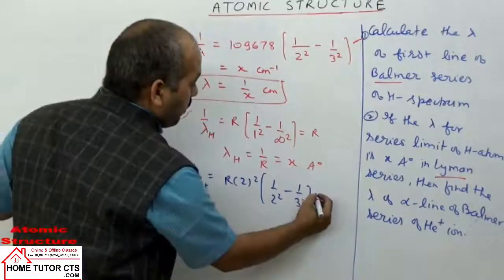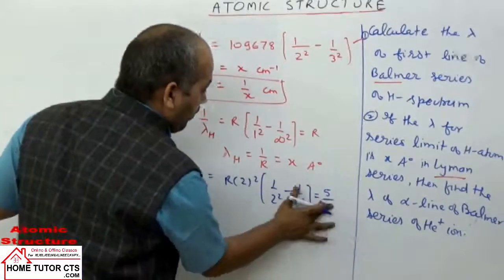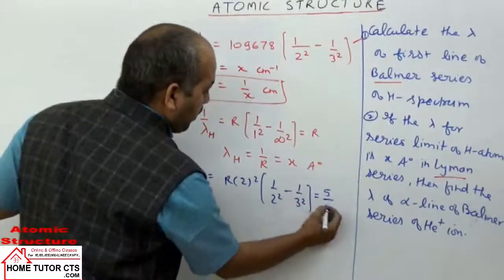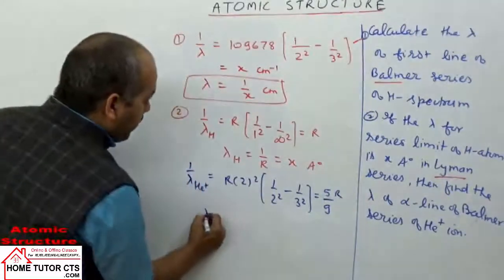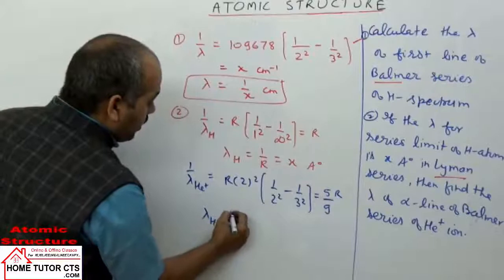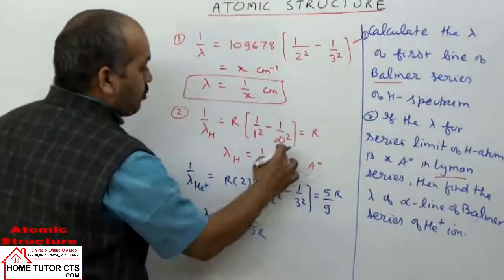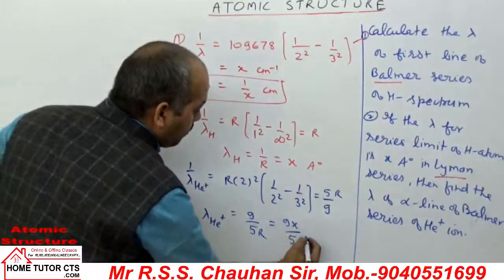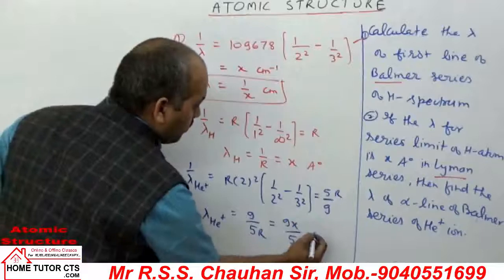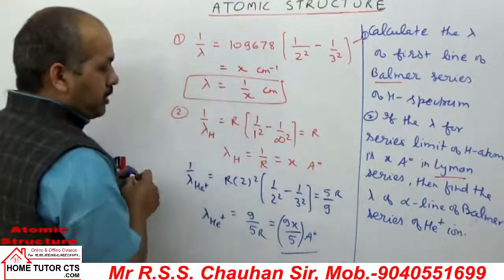That comes to 5 by 36 times 4, which is 5 by 9 R. From here, lambda for transition in helium ion is 9 by 5 R. We have seen 1 by R is x, so it can be taken as 9x by 5 angstrom as your answer.